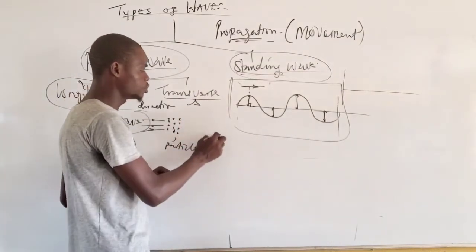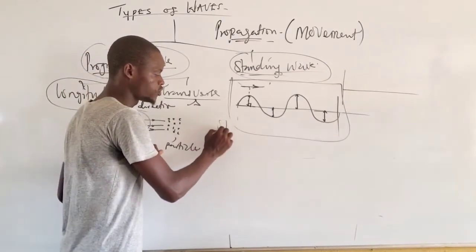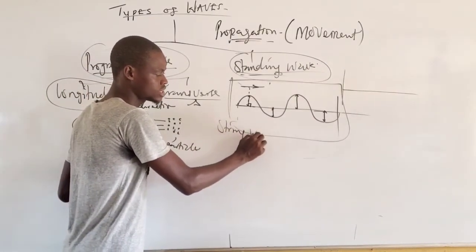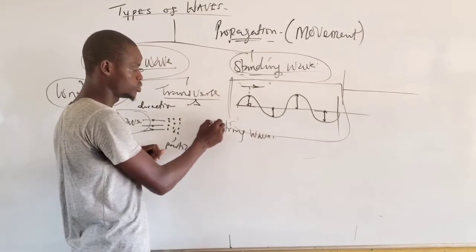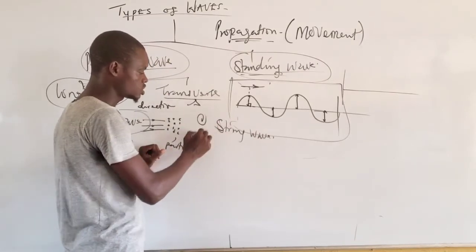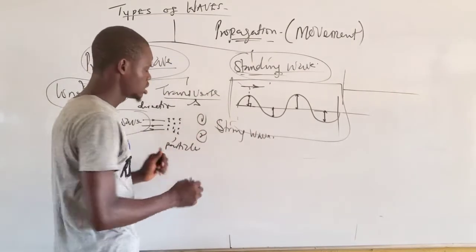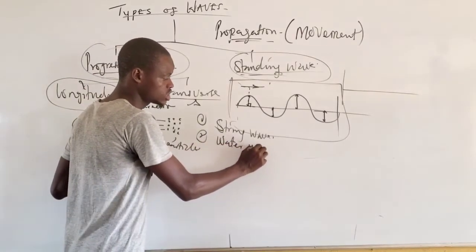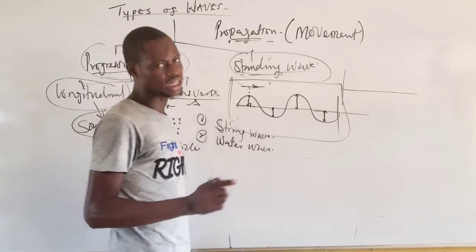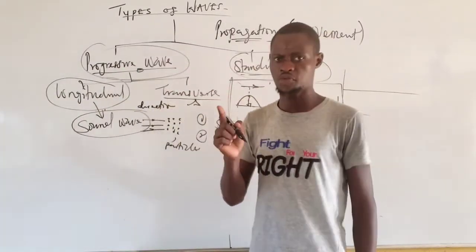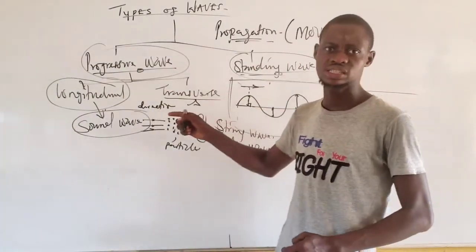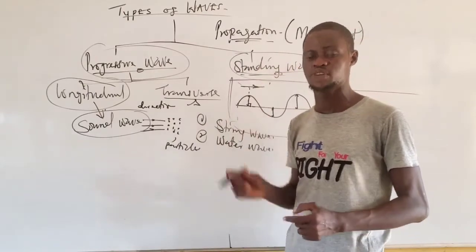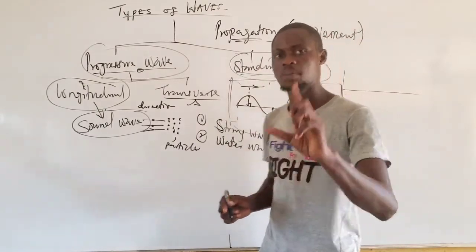One of the examples that we have is string wave. That is, wave on a string is an example. Number two, we can also have water wave. Water wave is also transverse in nature. And don't forget, another major example of waves that are also transverse in nature, as I said earlier in my initial video, is all electromagnetic wave.